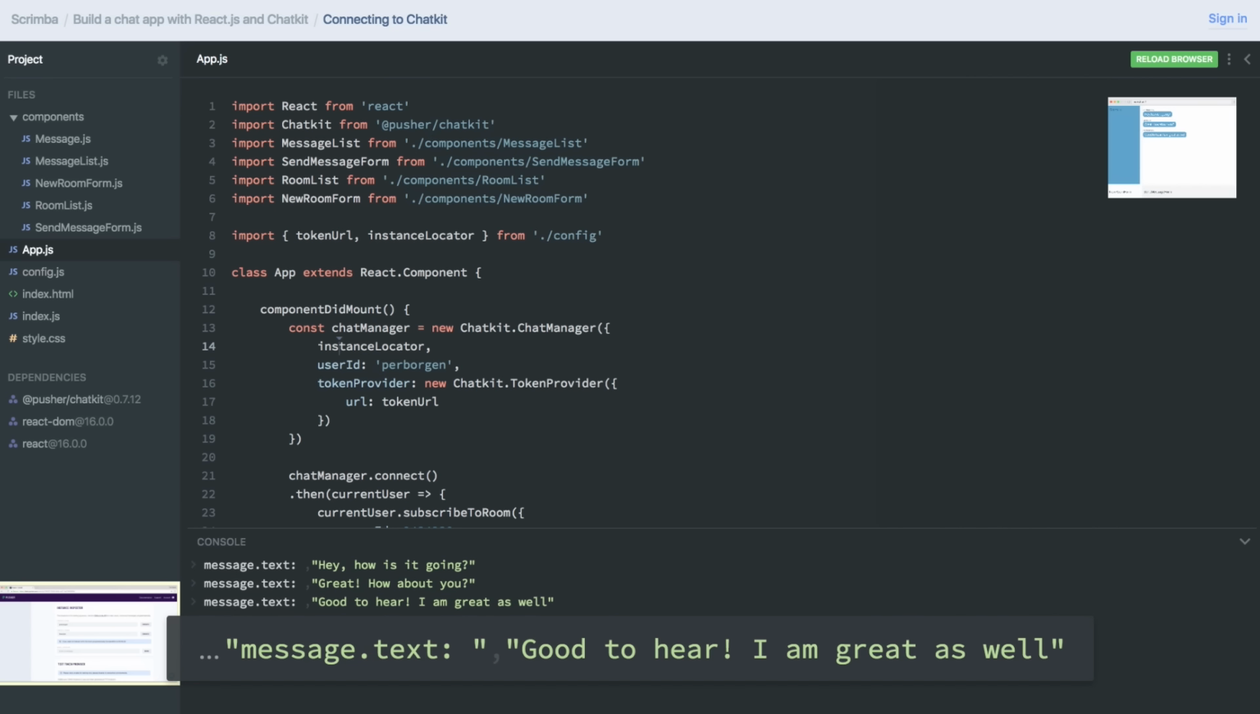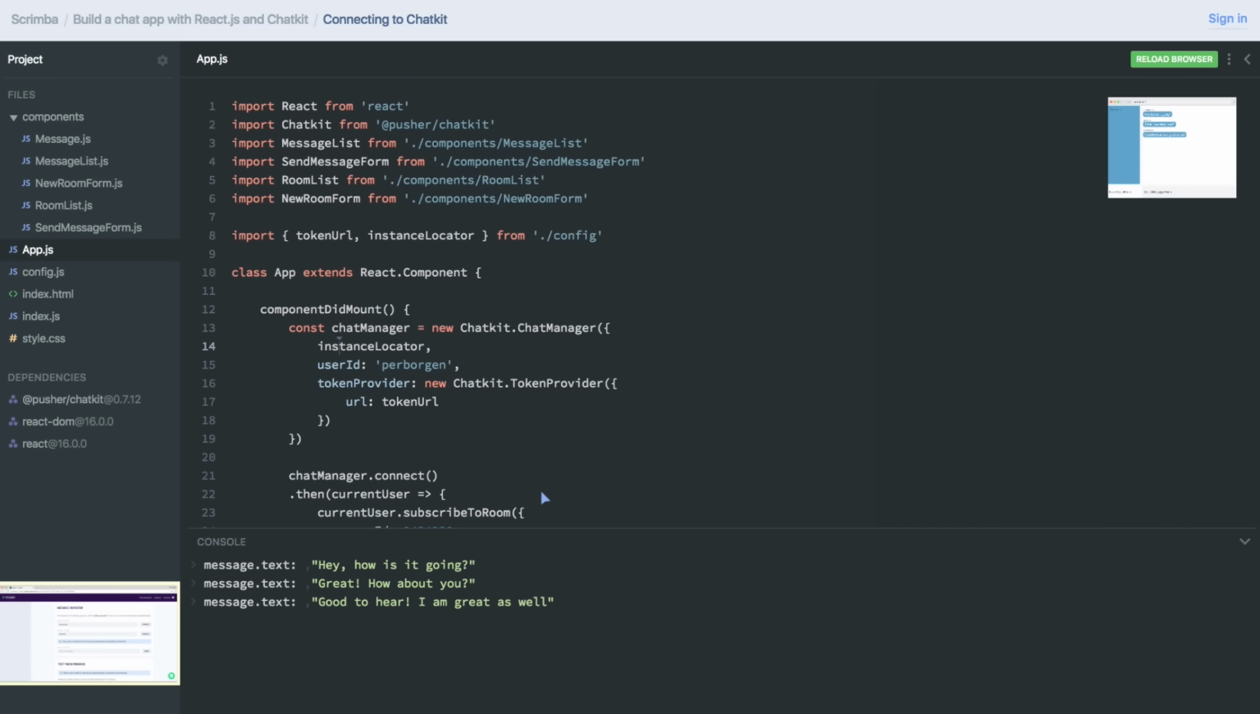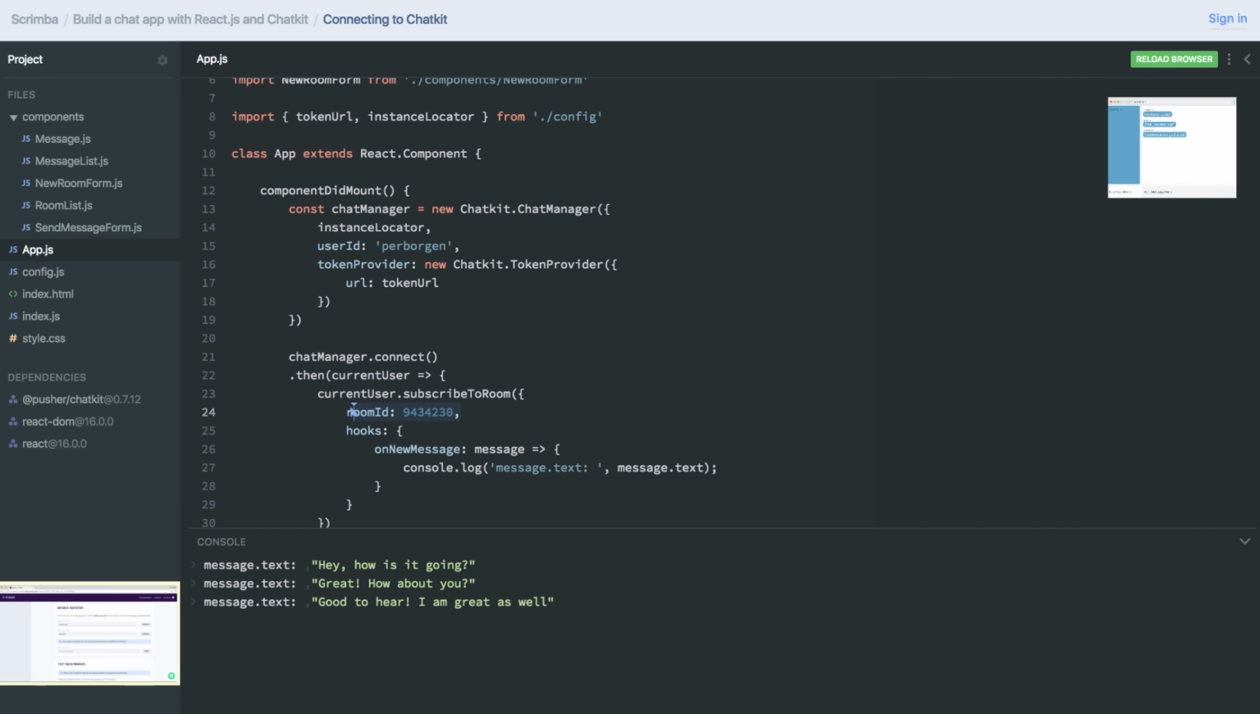Now, let's run this code. And as you can see in the console, we're logging out 3 messages. Hey, how's it going? Great, how about you? Good to hear. I'm great as well. And those are indeed the messages I've already pre-created in this room. Now, if this room contained tons of messages, we could have considered adding a message limit, for example, 10 messages. That means Chatkit would only fetch the 10 latest messages, and you could set that up to 100. However, by default, it's 20, and I think that's a suitable number, which means we can actually omit this. So I'm going to remove it, but I wanted you to be aware that you can control that.